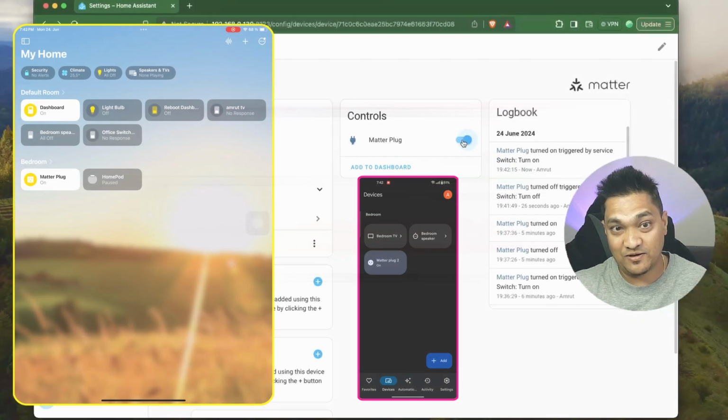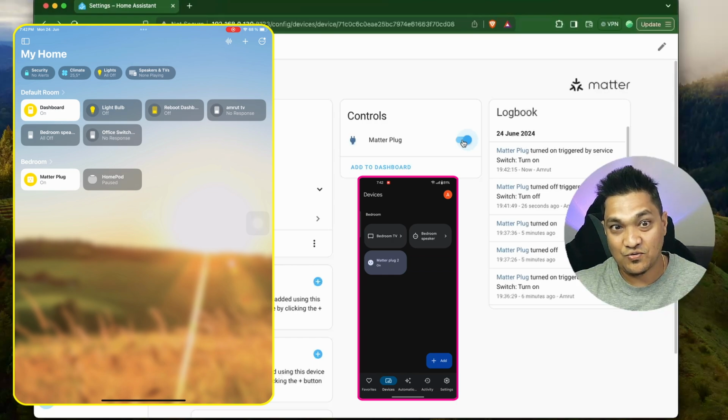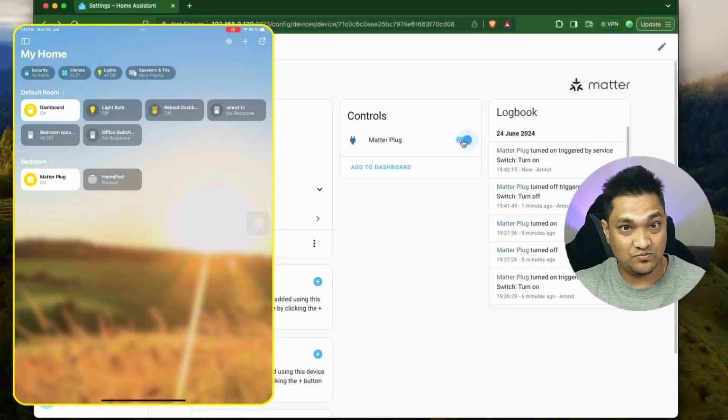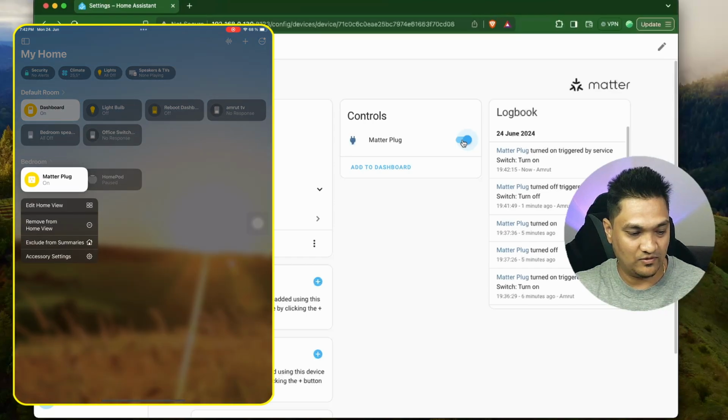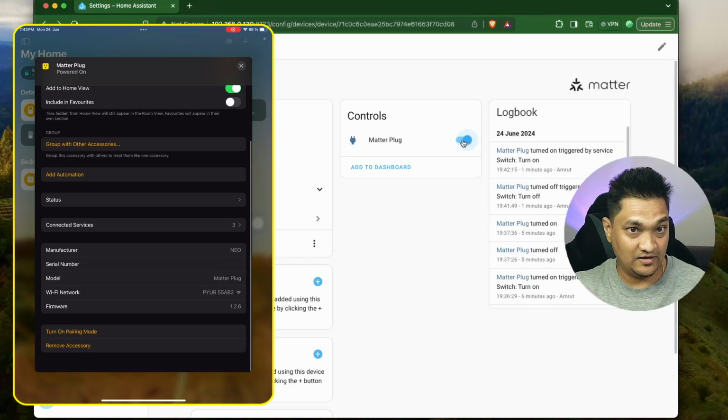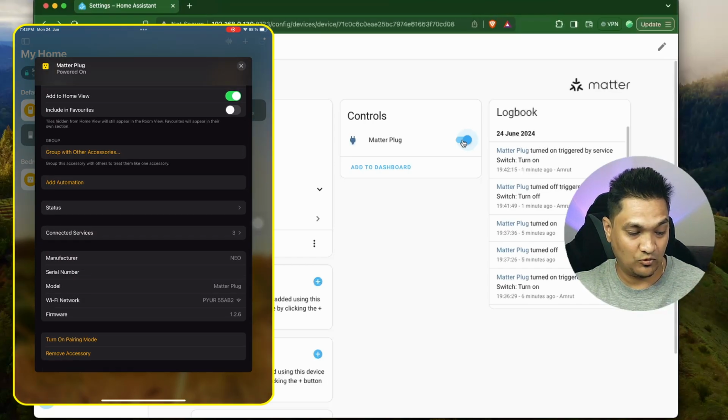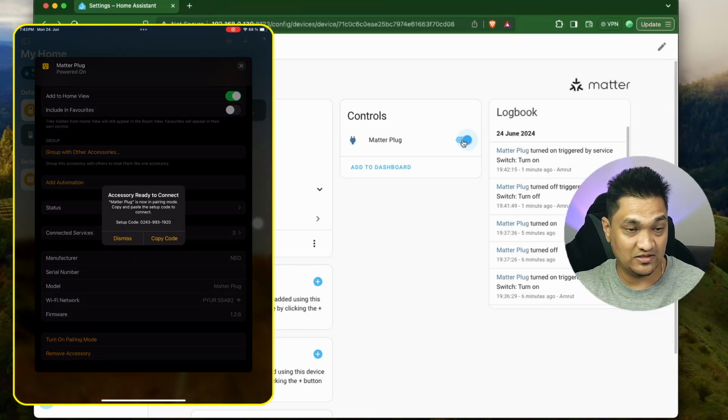Now using the Apple ecosystem, let's try connecting it to Home Assistant. So for this, I'm going to open this device. I'm going to click on accessory settings. And here you have this option to turn on pairing mode. So I'm going to click on this, and then it's going to show me this code right now. So this is how you have to actually connect it from your Apple Home onto Home Assistant.